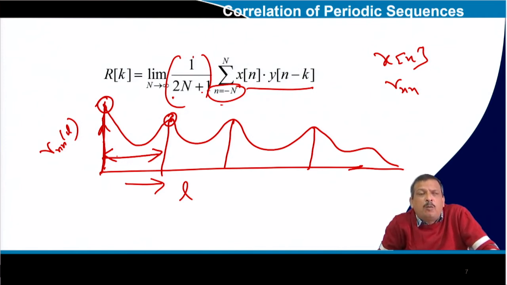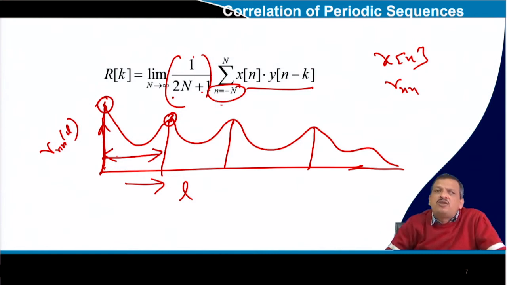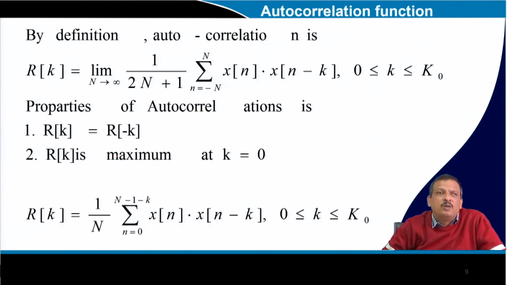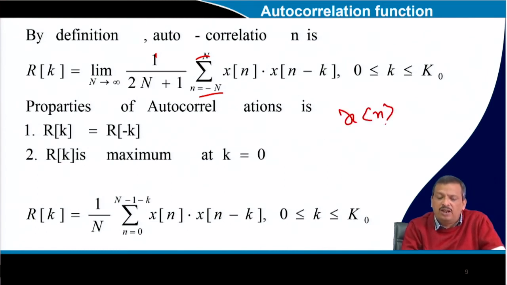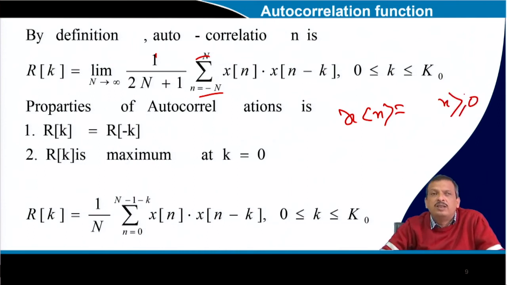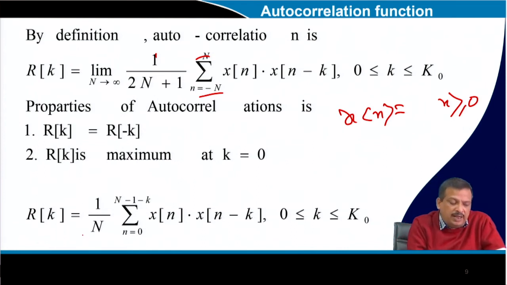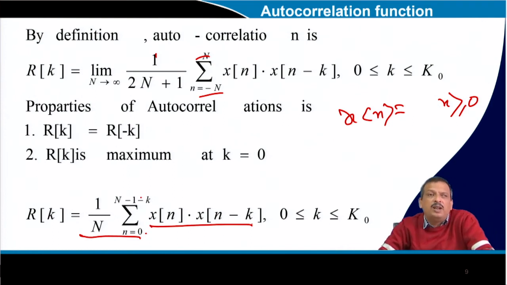So, I can use this property of the autocorrelation, or correlation property, to compute the periodicity of a signal. Okay? So, this is the period. If the signal is periodic, then the sum runs from minus N to N, with 1 by N. If the signal x of n exists only when n is greater than or equal to 0, then I can say it is 1 by N, sum from n equal to 0 to N minus 1, of x of n into x of n minus k. That is the autocorrelation.